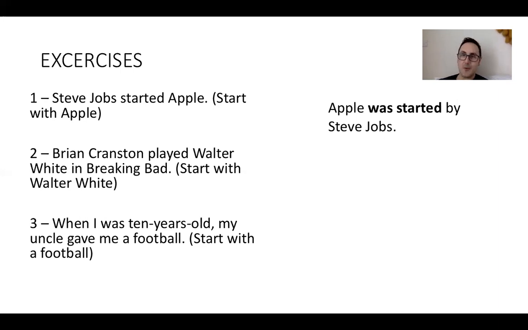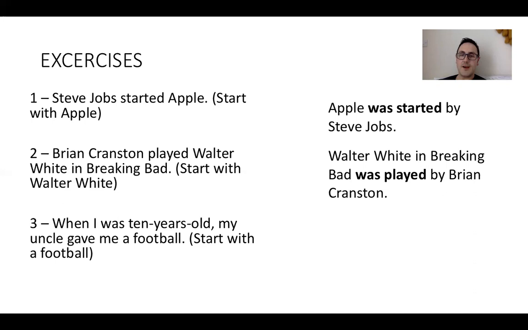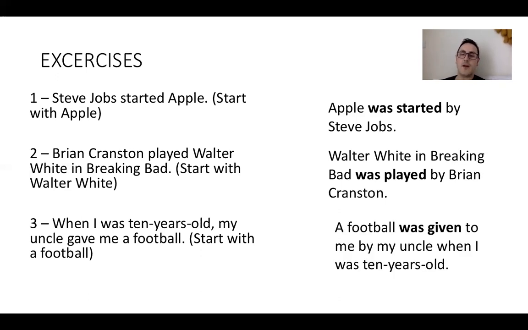So you have Walter White in Breaking Bad was played by Bryan Cranston. And finally, you have: when I was 10 years old, my uncle gave me a football. In this case, we're going to start with a football. It would be: when I was 10 years old, a football was given to me by my uncle.